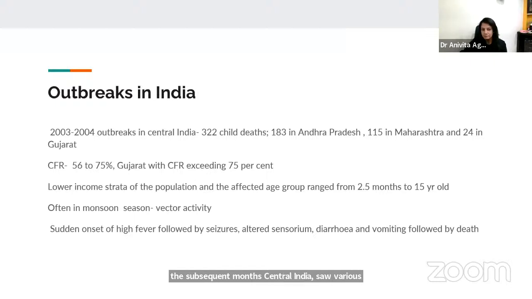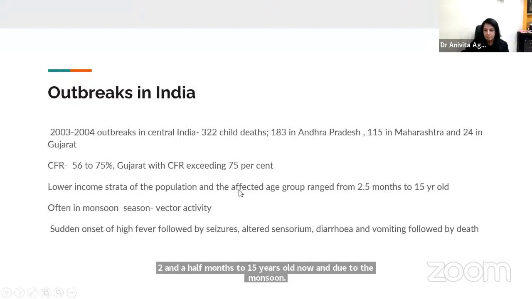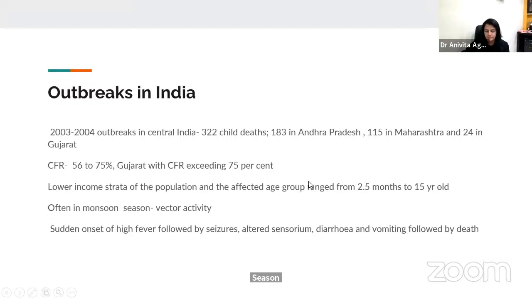Over 300 kids were affected around Andhra Pradesh, Maharashtra, and Gujarat. And the case fatality rates were as high as 75%. And in Gujarat, it exceeded even that. So this disease, because of the epidemiology of the vector, was localized over the lower income strata population where there was overcrowding, where the sandfly replication was there, and it affected younger kids from 2.5 months to 15 years old. Now, due to the monsoon season, where the vector activity is maximum, the spread of this disease was found to be the most.